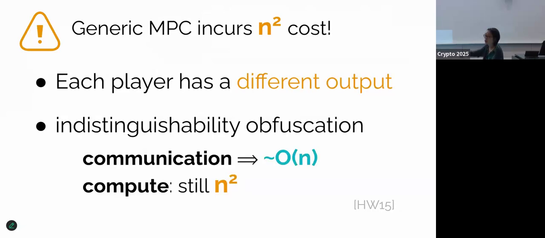And this is because in this auction, everyone has a different output. So even if you use something like FHE, you still have to help everyone threshold decrypt their output, which results in the quadratic overhead. If you use powerful tools like indistinguishability obfuscation, there's some hope of reducing the communication to quasi-linear, but it's not known how to reduce the computation. Computation is still quadratic.